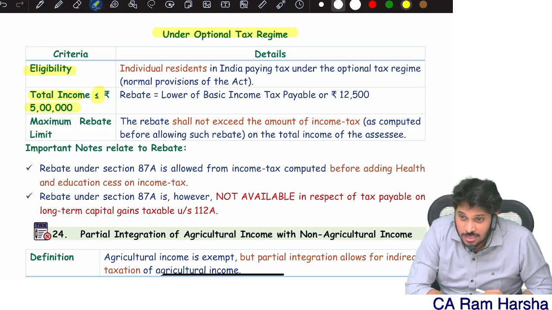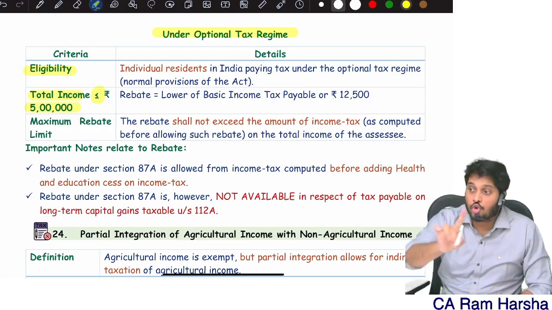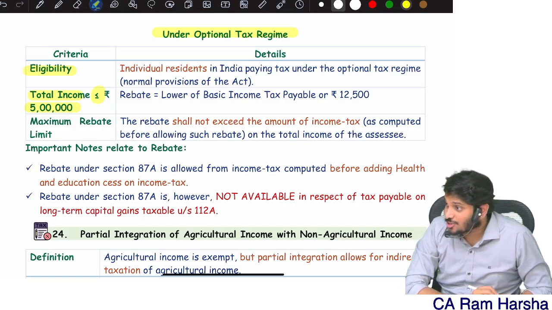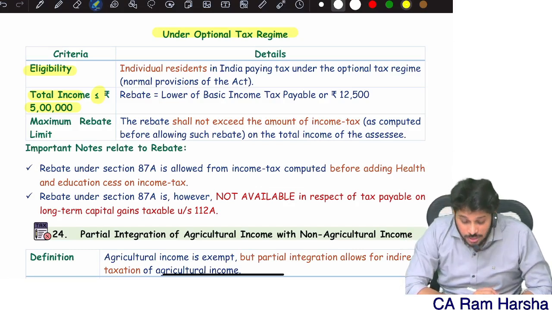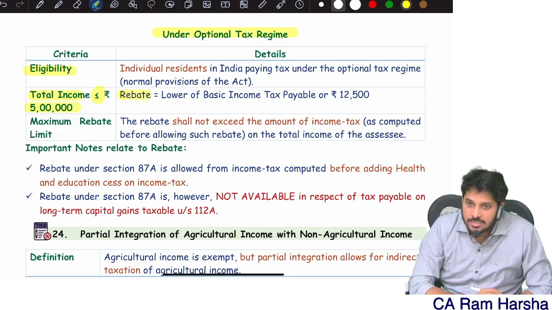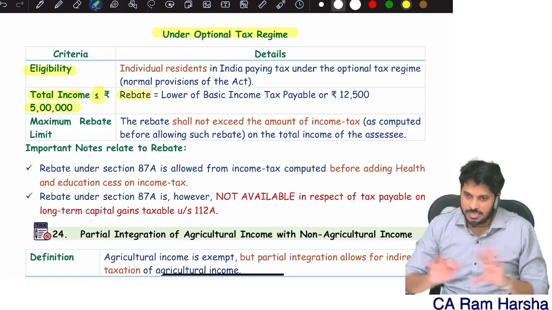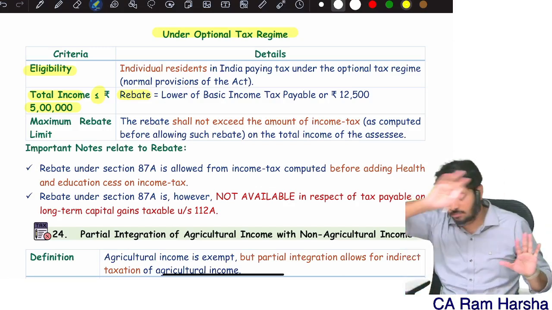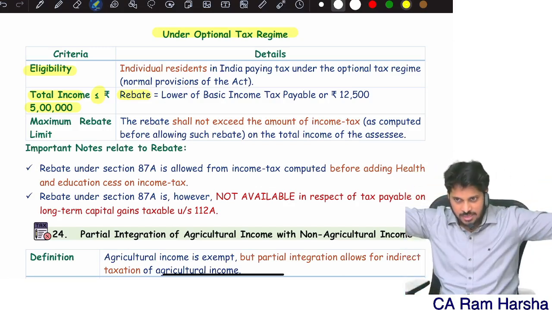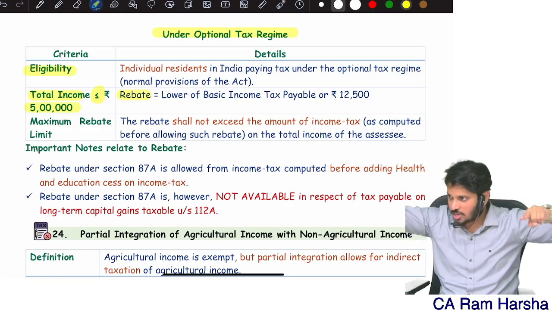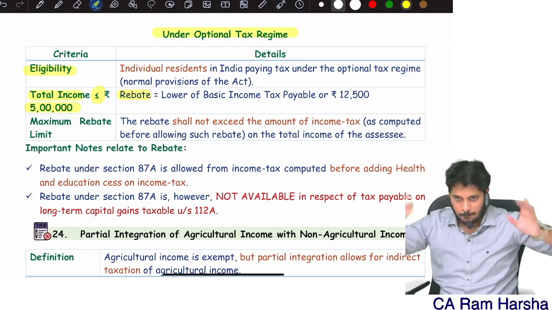Special income or normal income or total income? Total income. It's not normal income. If total income is not exceeding 5 lakh, then rebate is nothing but discount. In your basic tax, first you compute basic tax as usual, in the same normal and special format. Add surcharge, not applicable. Subtotal minus rebate.